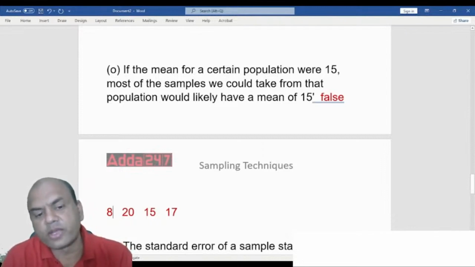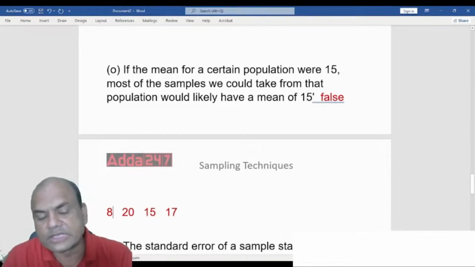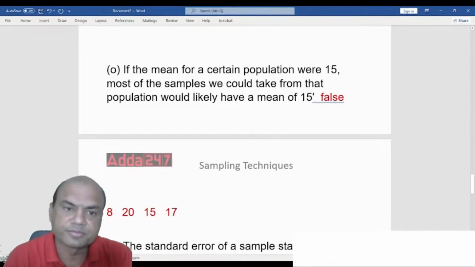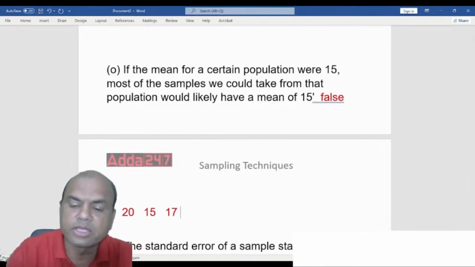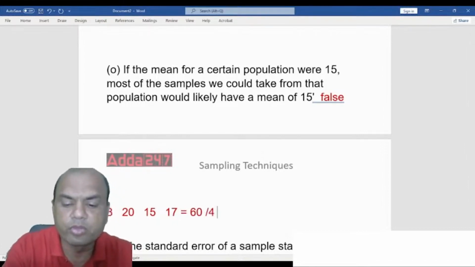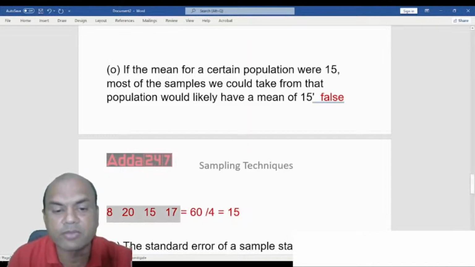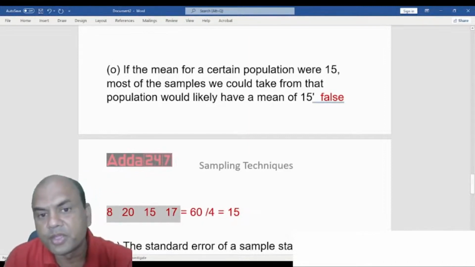20 plus 8, 28, plus 15, 43, then this 17, 60, right? So total I'm getting as 60 over here. Do the average upon 4. So what am I getting? I'm getting this as 15. So my population mean is coming out as 15. But were all the samples having the mean of 15? No. So it's not compulsory. That is the point I'm stressing.